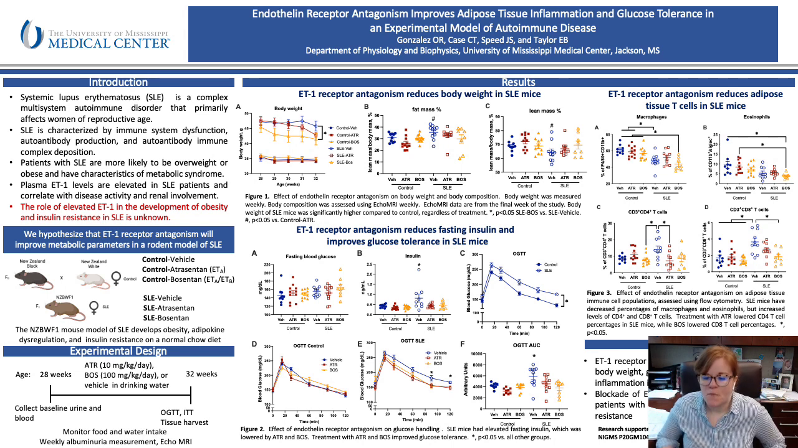So in conclusion, endothelin receptor antagonism seems to have positive effects on body weight and glucose tolerance, and adipose tissue inflammation, specifically T cells, in a rodent model of lupus. And thus blockade of endothelin 1 receptors may be beneficial to patients with SLE to improve obesity and glucose handling. It also leads to some unanswered questions because we found differential effects with either the ETA or a dual receptor antagonist.